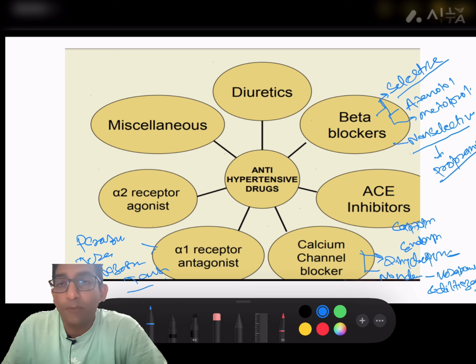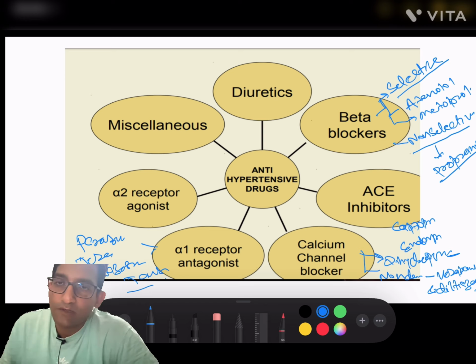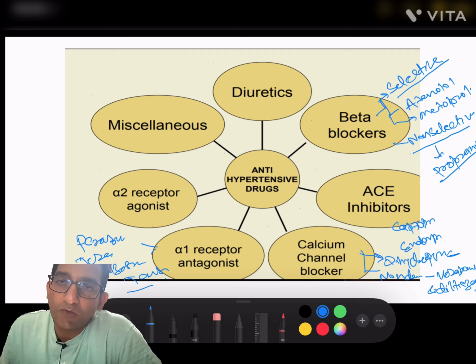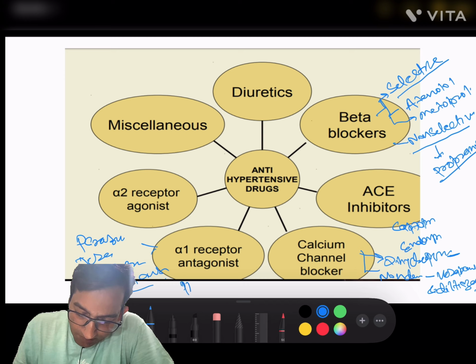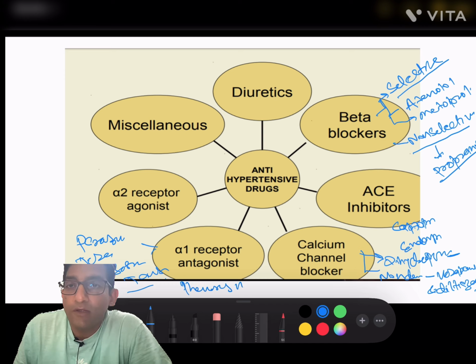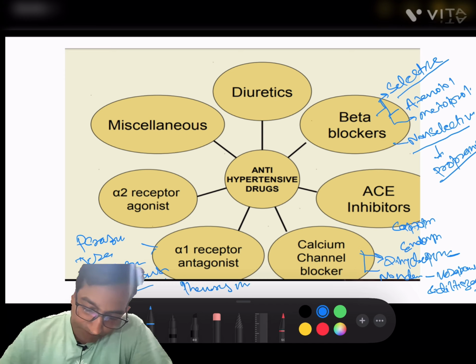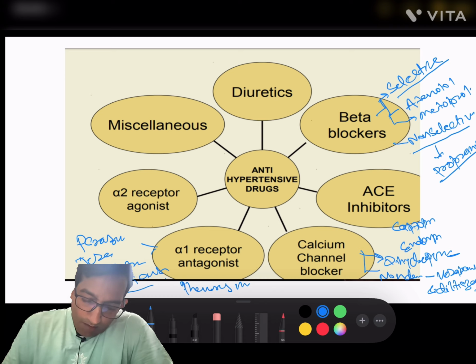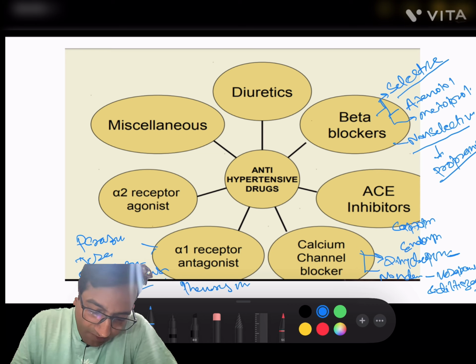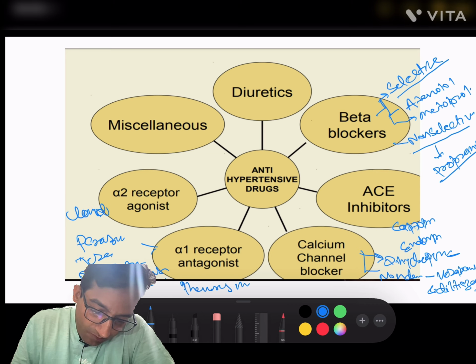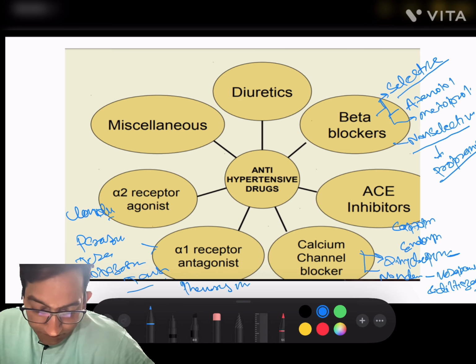So, these are all examples of selective alpha 1 blockers. Now, non-selective alpha blockers are also used. Examples are phenoxybenzamine and phentolamine. Okay. Now, next one is alpha 2 receptor agonist. Clonidine is the single example in this category. Clonidine we have used.